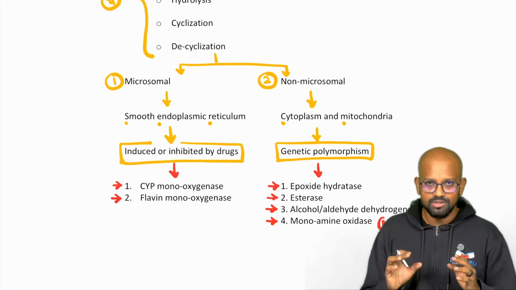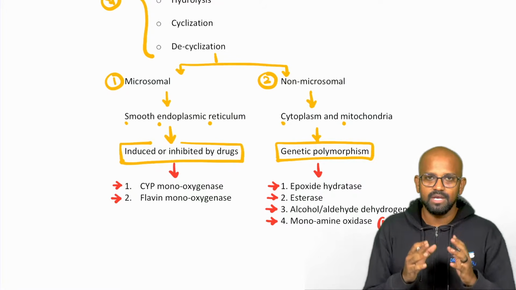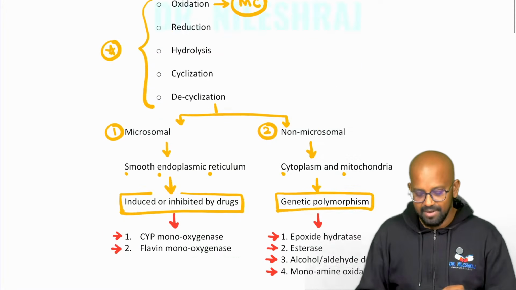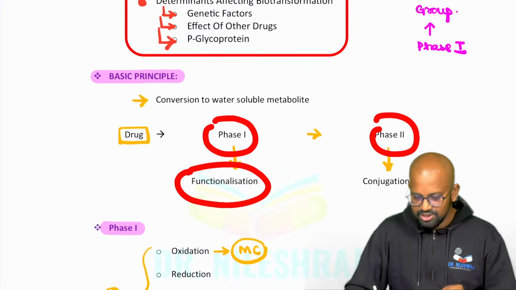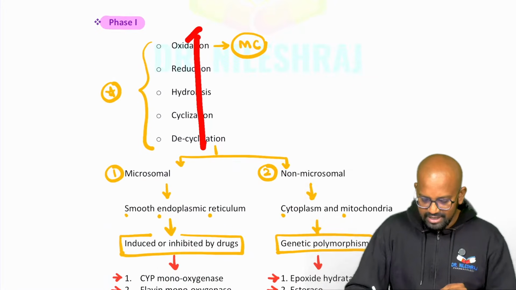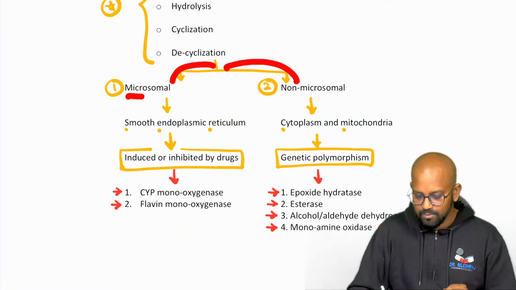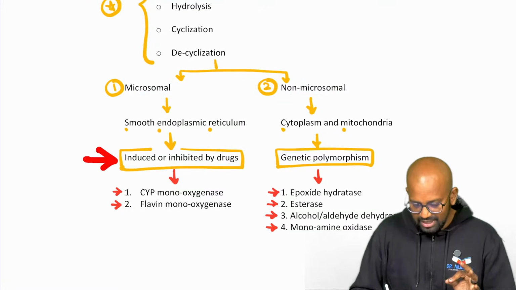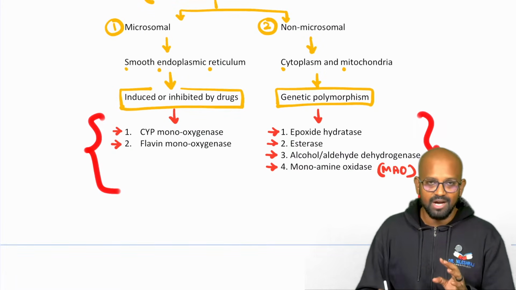First of all, when you come across this question regarding biotransformation, you have to write down that biotransformation is nothing but the structural change which is happening in a particular drug. And how is it going to be happening? By phase 1 and phase 2 metabolism reactions. What is phase 1? Functionalization. What is phase 2? Conjugation. We start with phase 1, write down the list of the enzymes or list of the reactions which are named as phase 1 and classify the whole of this into microsomal and non-microsomal. Write down where it is happening and write down its own classical feature. That would be enough. If you could remember these points, those are additional marks which you're going to be fetching up with.